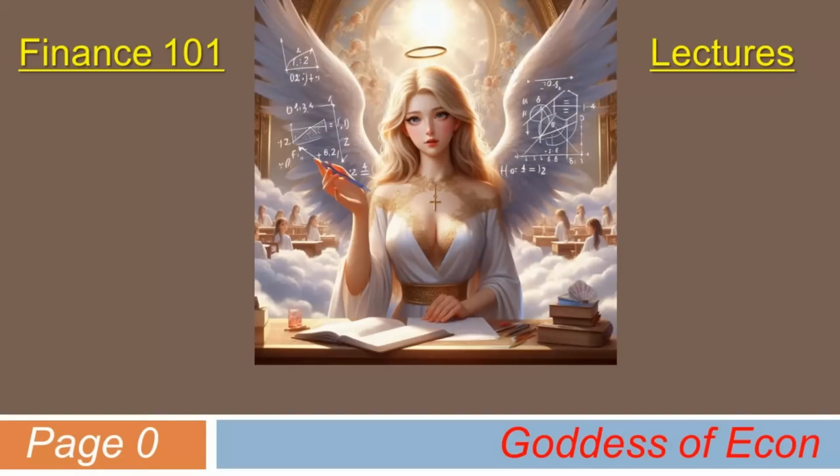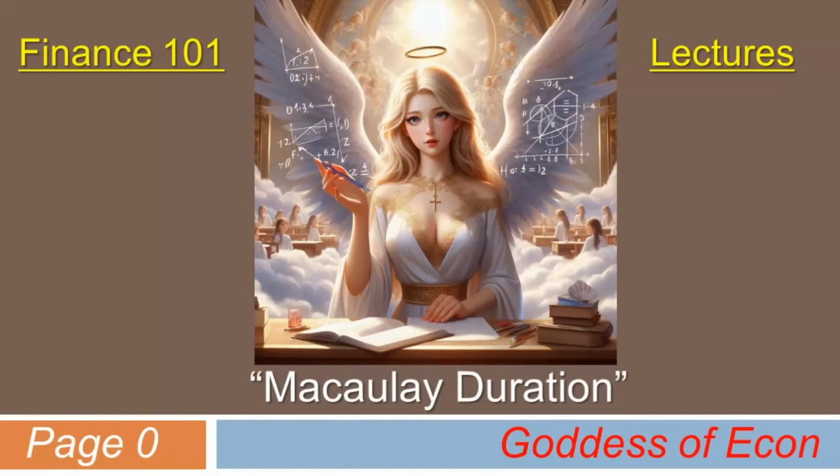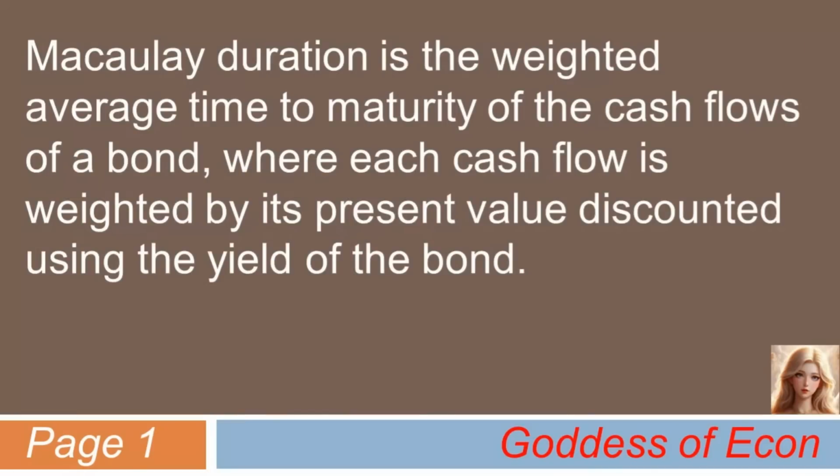The topic that I will cover today is Macaulay duration, which many beginners in finance find very difficult to grasp. Why? Well, because its definition is something like the following. Macaulay duration of a bond is the weighted average time to maturity of the cash flows of a bond, where each cash flow is weighted by its present value, discounted using the yield of the bond.